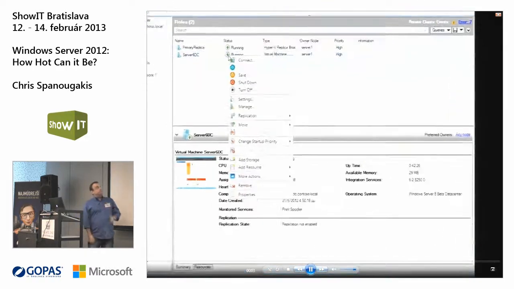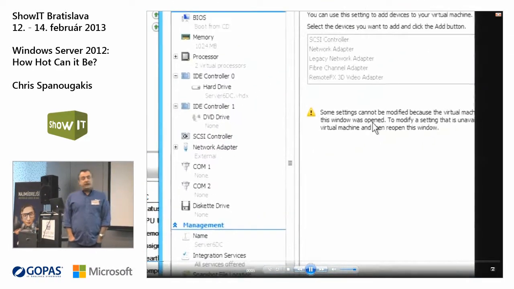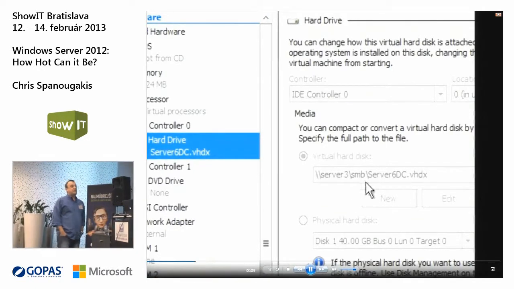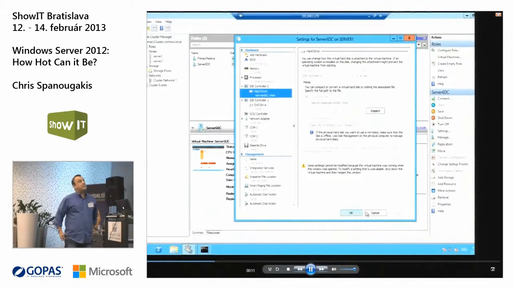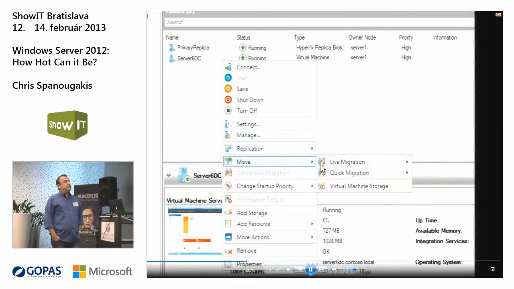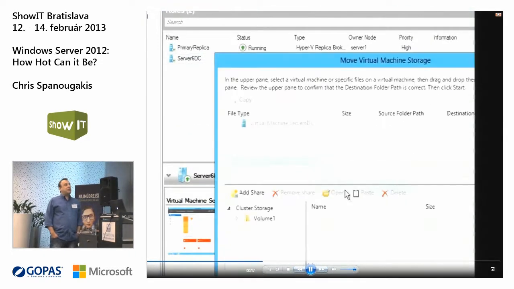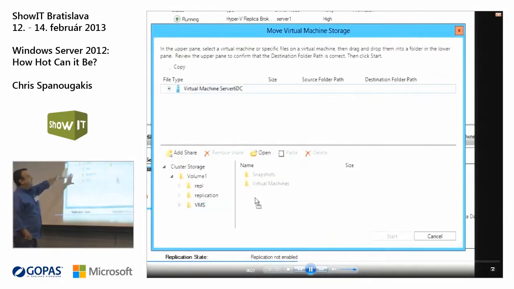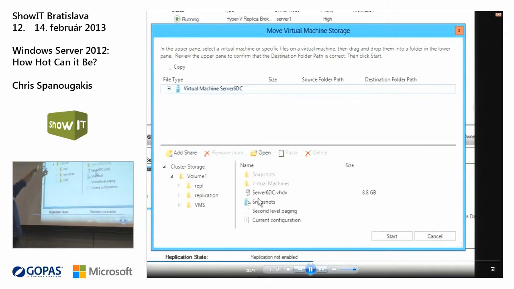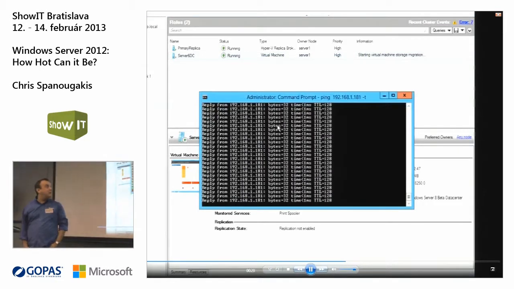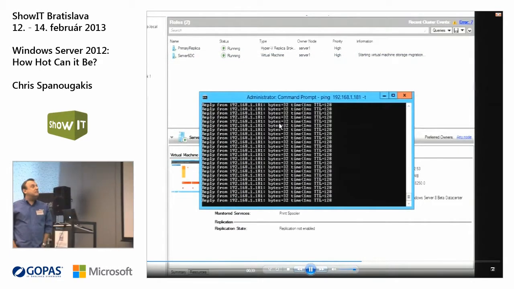So, let's check again the settings of this virtual machine. As before, it's located on the file server that I'm using. I will right click on this virtual machine and I will move the virtual machine storage only. This is my real cluster. This is my cluster storage. Okay, I just drag and drop the virtual machine to the cluster and that's it.